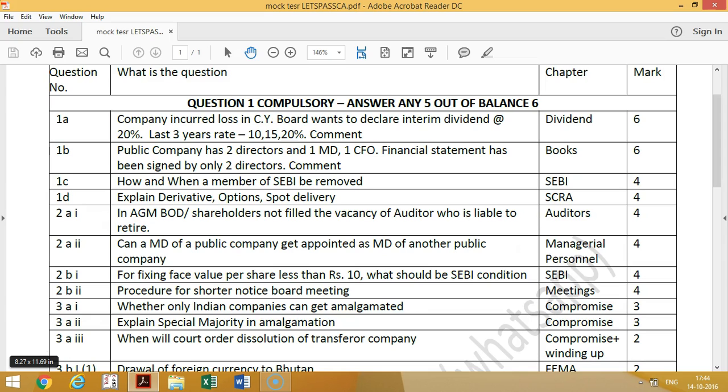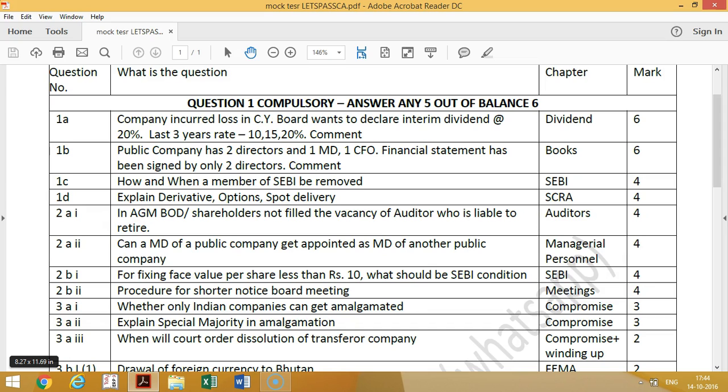Then a public company has 2 directors, one MD, one CFO. The financial statement has been signed by only 2 directors. So this is section 134, signing of financial statements. The public company should have at least 2 directors, the chairman or otherwise 2 directors should sign, and one of them shall be the MD, and the CFO should sign. In this question only 2 directors signed, and it's not even mentioned whether the MD signed or not. So you should mention that, and that the CFO has to sign. This is another 6 marks question.